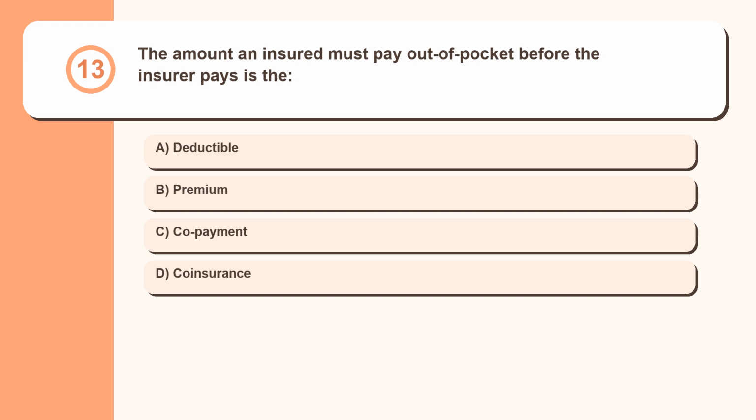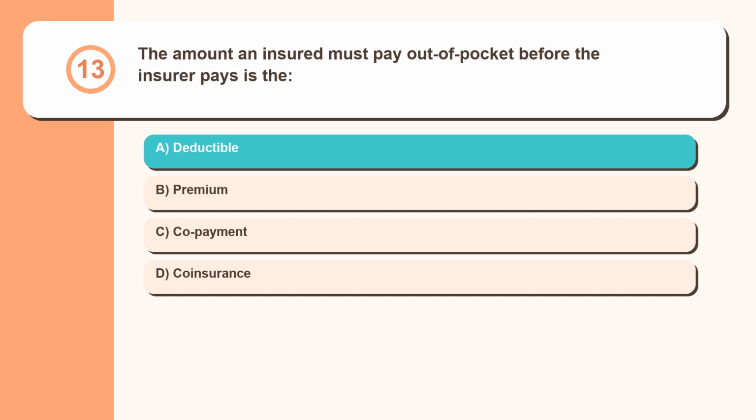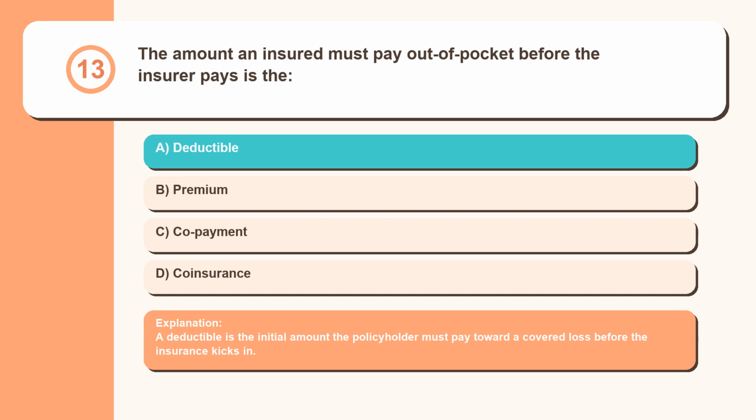Question 13. The amount an insured must pay out of pocket before the insurer pays is the: deductible, premium, copayment, coinsurance. A deductible is the initial amount the policyholder must pay toward a covered loss before the insurance kicks in.